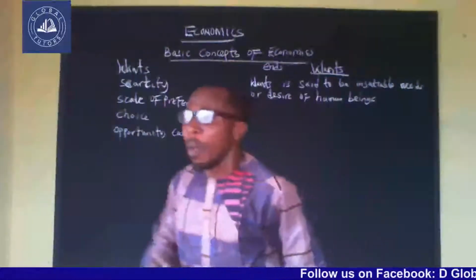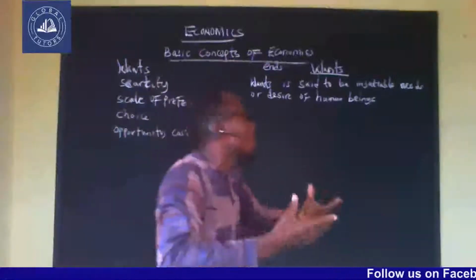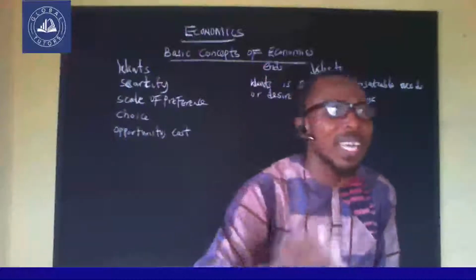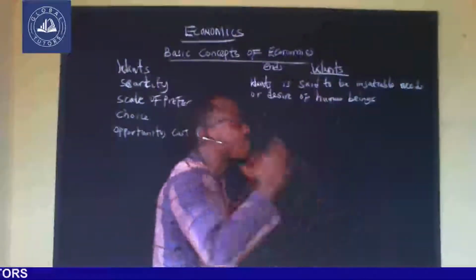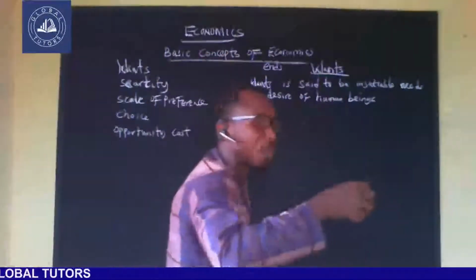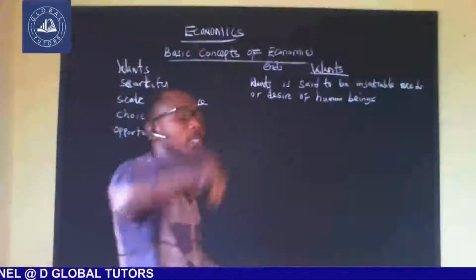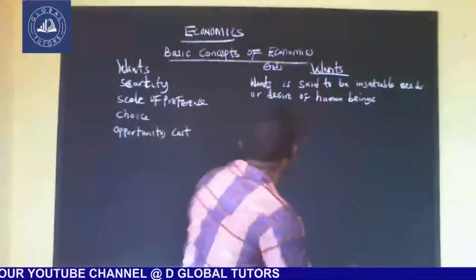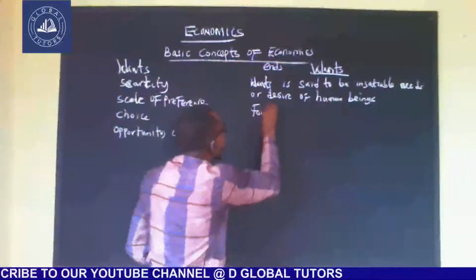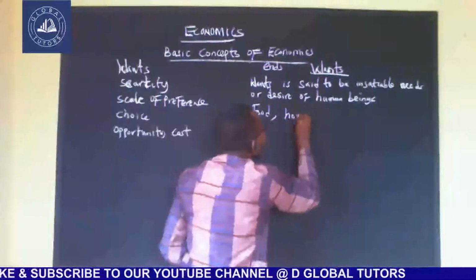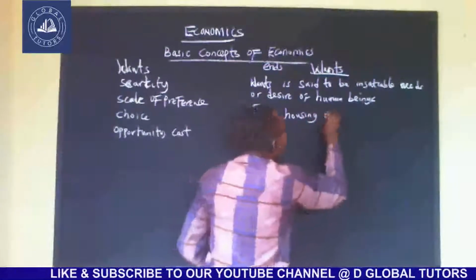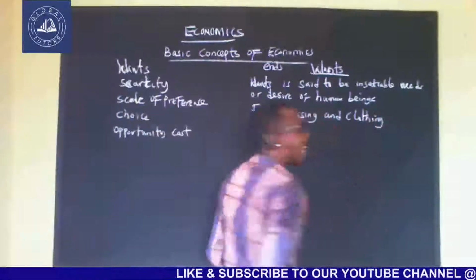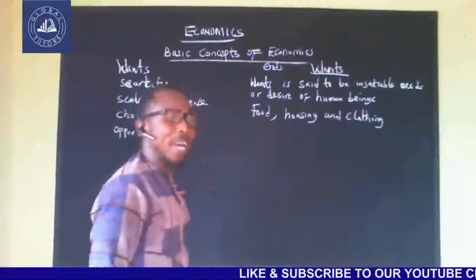And therefore, economics has led us to understand that when we talk of the needs of a man, it is majorly classified into 3. The 3 major needs of a man are food, housing, and clothing. These are the major needs of a man.